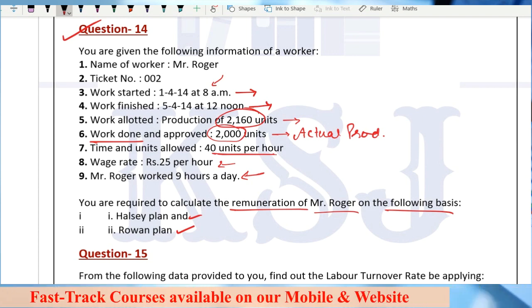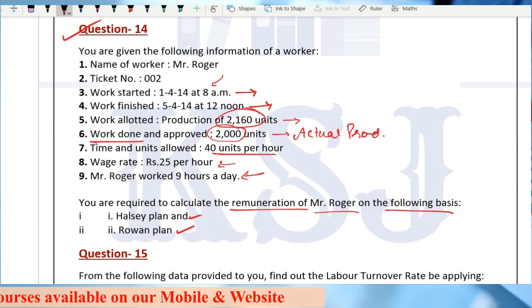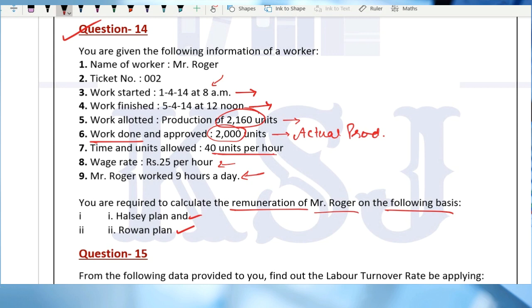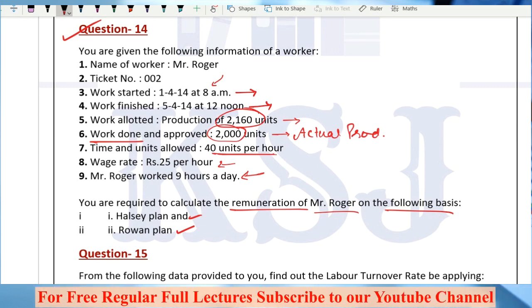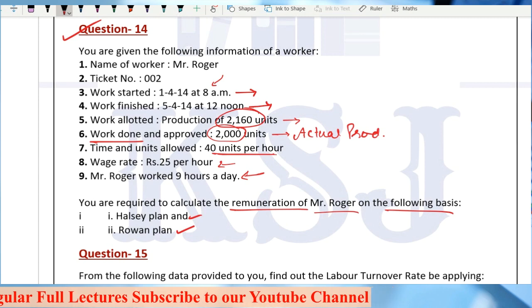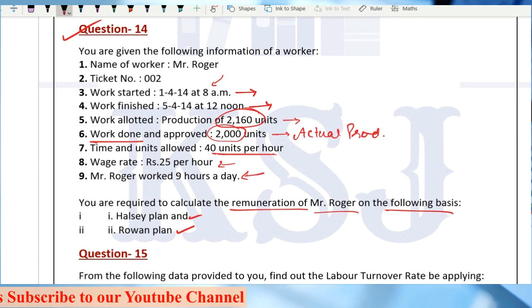Only then can you compare that standard time with the actual time for 2000 units, right? Actual time is obviously for 2000 units. If he has produced only 2000 units, whatever time he has spent is for 2000 units. And if you calculate the time allowed for 2160 units and compare it with the actual time of 2000 units, then it is going to be an absolutely wrong comparison.